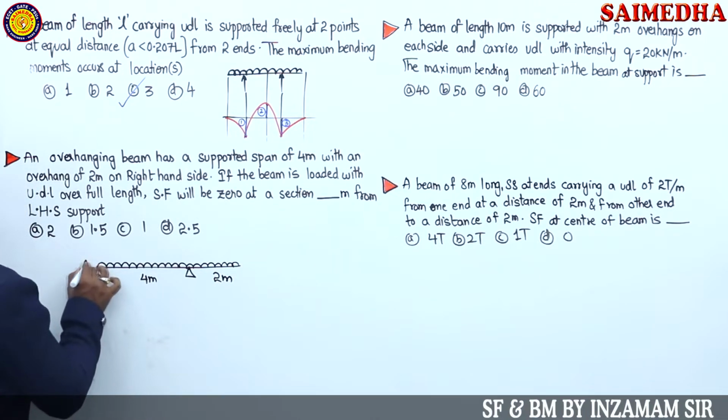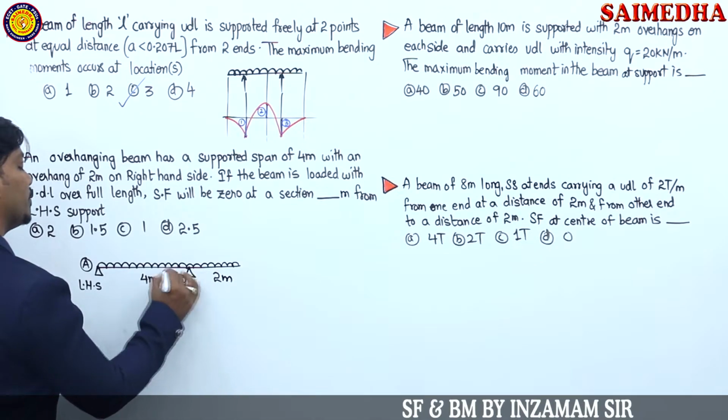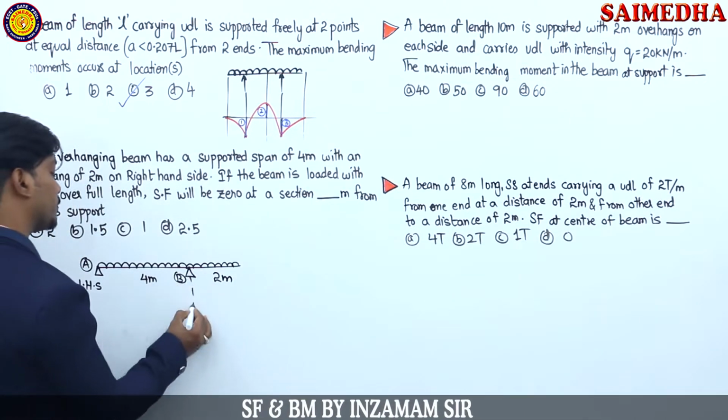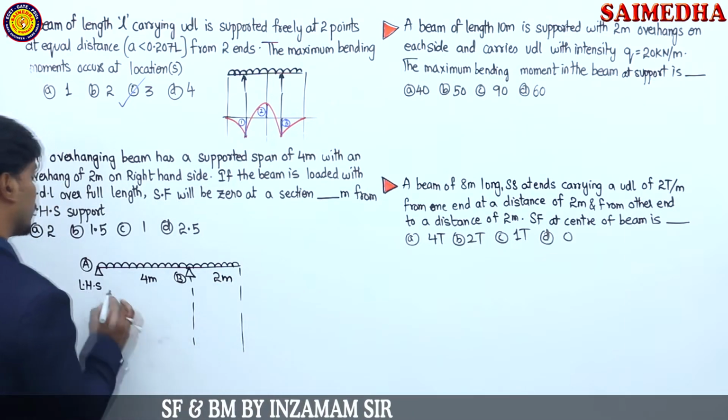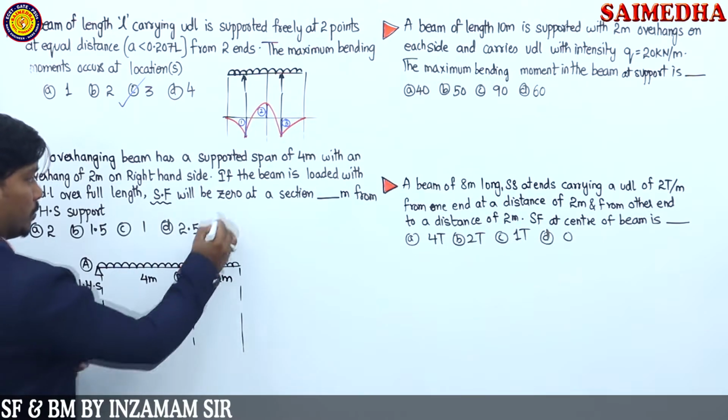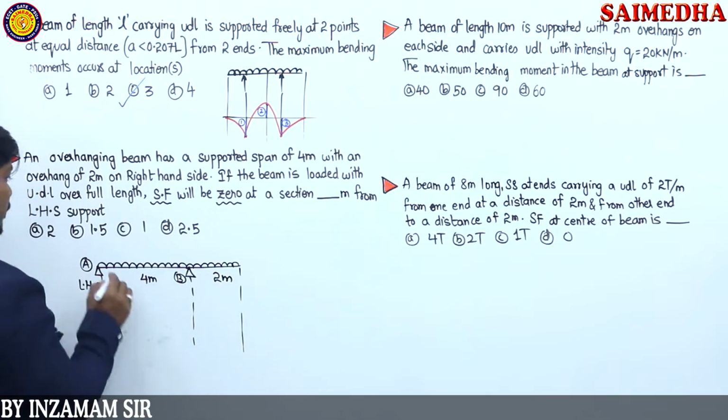From the left hand side support, let's say it is A, and let's say this is B. If you draw the diagram, you can understand it very clearly. Okay, watch as I draw the diagram. I am drawing the shear force diagram, guys. He is asking where the shear force is going to become 0. Where is the shear force going to become 0, from which support?